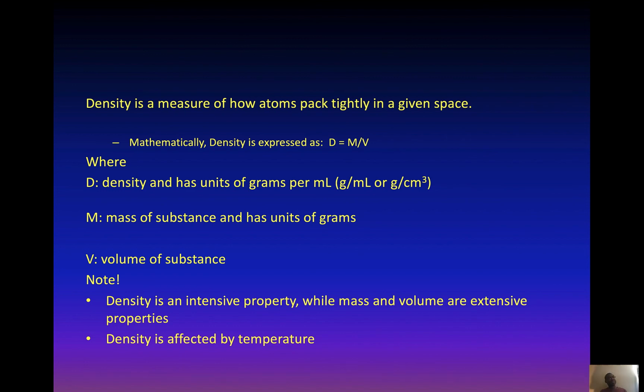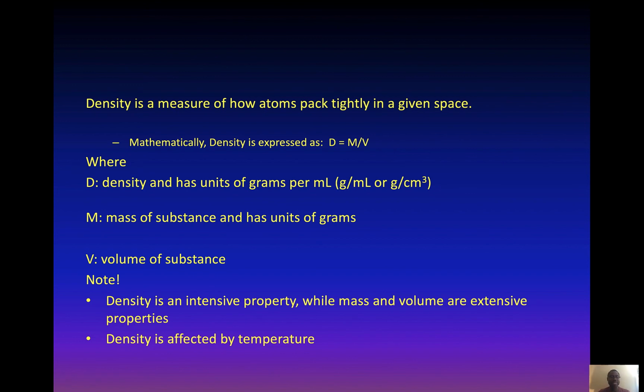Similarly, if the temperature is lower, these atoms will vibrate a lot less because they won't have as much energy. So they will move much closer to one another. The distance between them is going to decrease, and it's also going to affect the volume. So the volume is going to decrease slightly. As a result, when you look at density values in science handbooks, they always report them alongside the temperature at which they were determined, just to show that density is affected by temperature. So you have to report the density value as well as the temperature at which the density was determined.